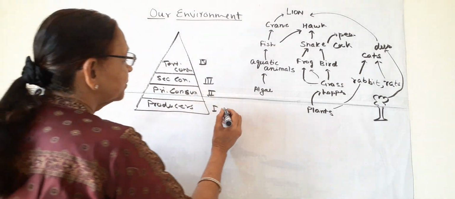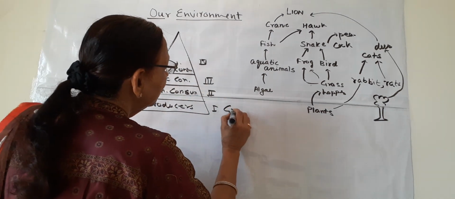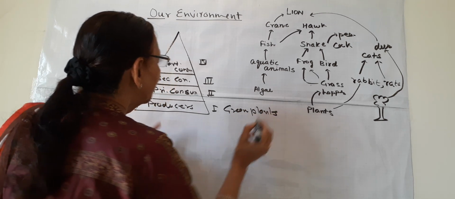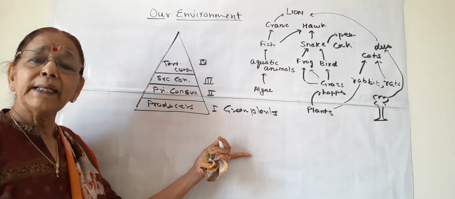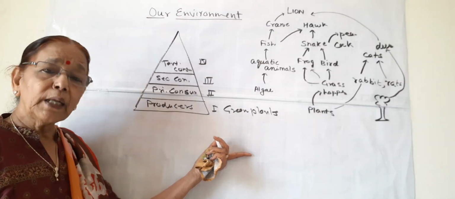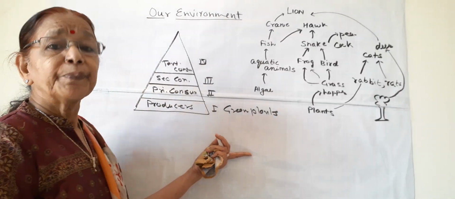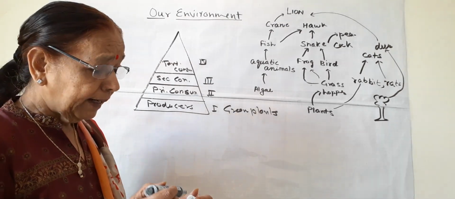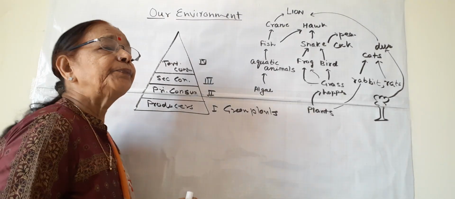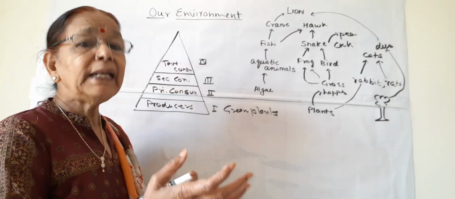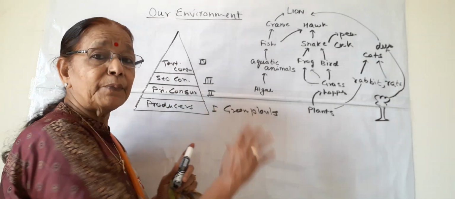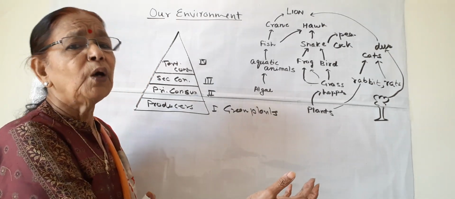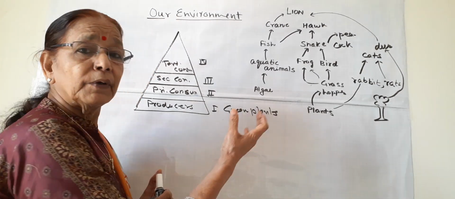So what are producers? Producers are green plants and also some green algae, and they fix solar energy into chemical energy. With the help of chlorophyll and sunlight, they fix carbon dioxide and water in the form of glucose or food.